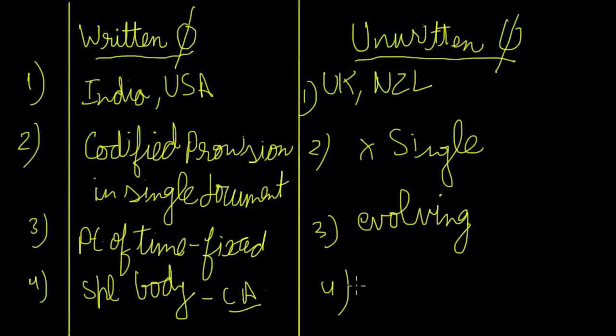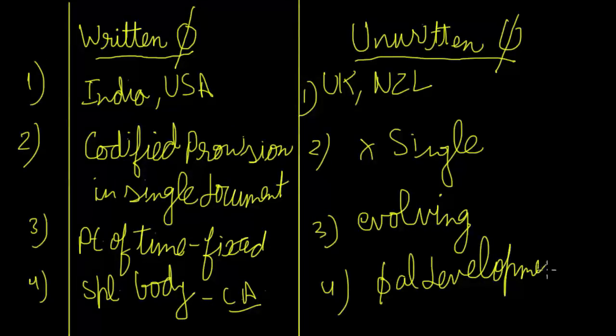Whatever law the parliament makes becomes part of the constitution. In fact, it is the result of the constitutional development that takes place over a period of time. So these are the main differences, the continuation of constitutional developments. It's not that every law becomes part of the unwritten constitution, but most of them do.